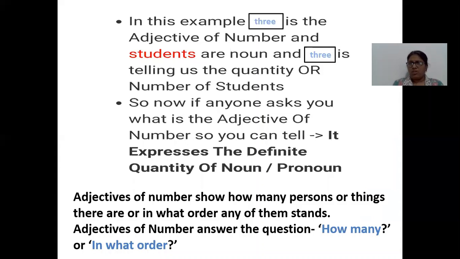So now if anyone asks me what is the adjective of number, I can tell it expresses the definite quantity of noun or pronoun. So adjectives of number show how many persons or things there are or in what order any of them stands. Now adjectives of number answer the question how many or in what order.